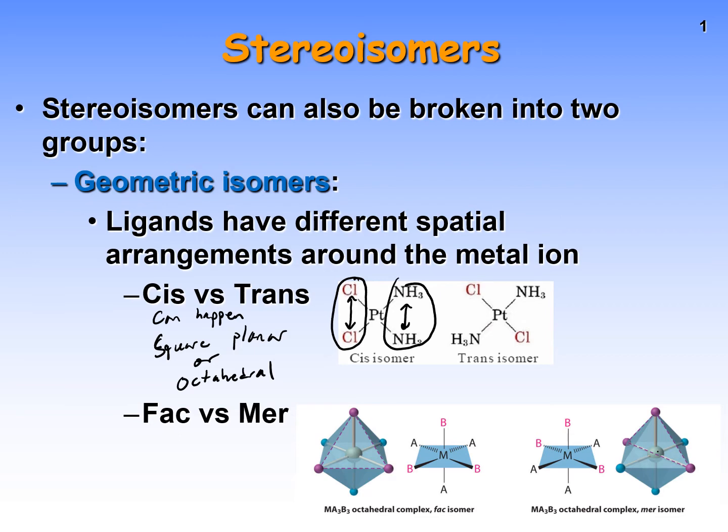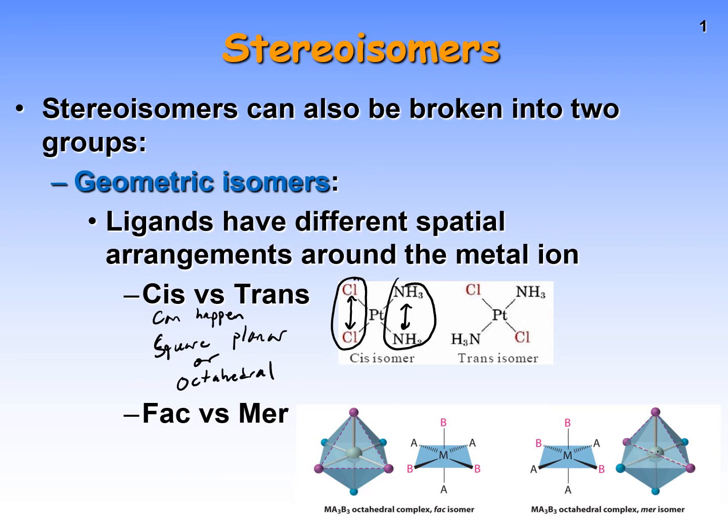Trans reminds me of transversing something, and transversing means across from something, right? So notice here the NH3s are across from each other. They're far away. That means they're trans to each other. The same thing is true of our Cls. They're far away from each other. This is the trans isomer. So I hope that helps a little bit. That's how I remember it at the very least.